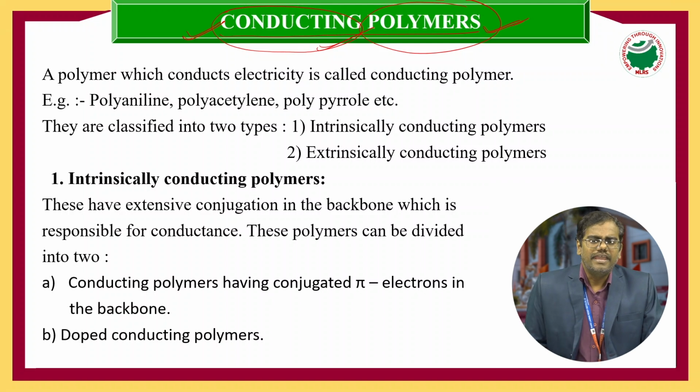So what happens if unsaturation is present in a macromolecule?